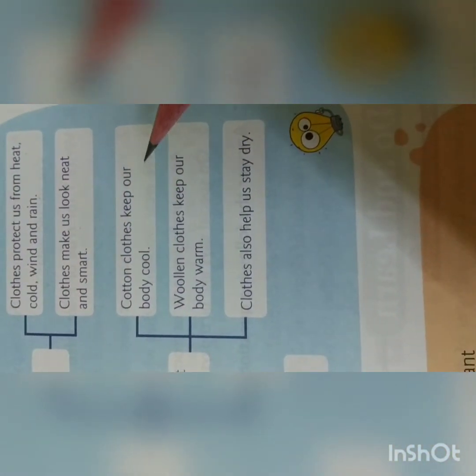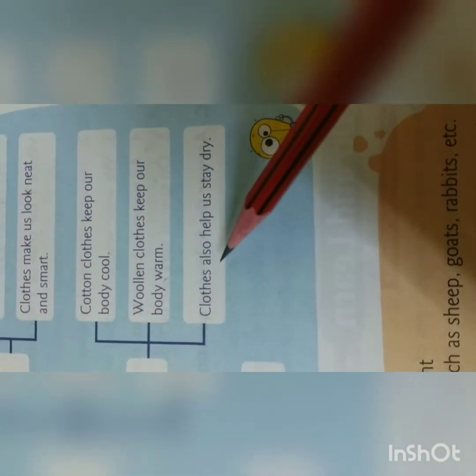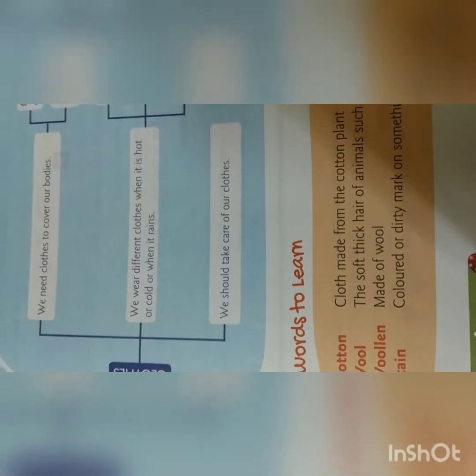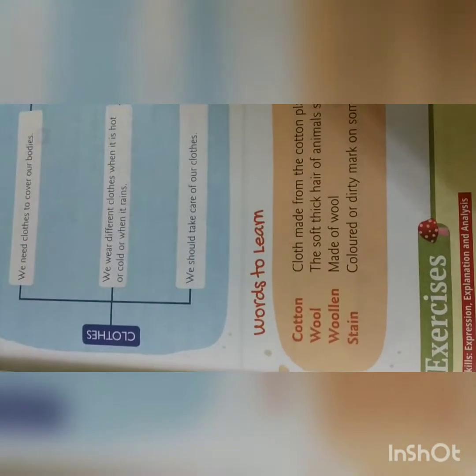Cotton clothes keep our body cool. Woolen clothes keep our body warm. Clothes also help us to stay dry. Okay. Next one we learn, we should take care of our clothes. We should keep our clothes neat and tidy, washing and ironing.